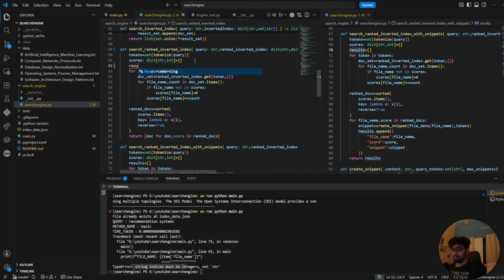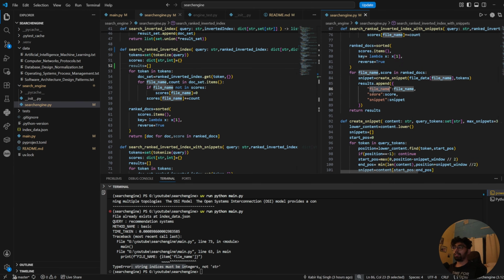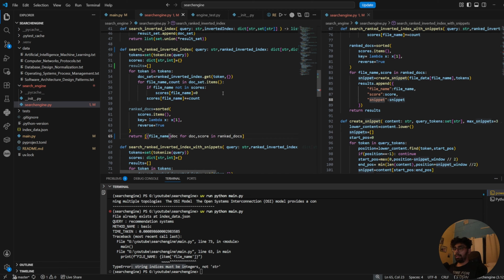Let me just have an empty array as results. And now what we were doing is taking the keys over here, the file name, score, and the snippet. So this one will not have a snippet. And we can simply have file name and the doc, comma, the score.